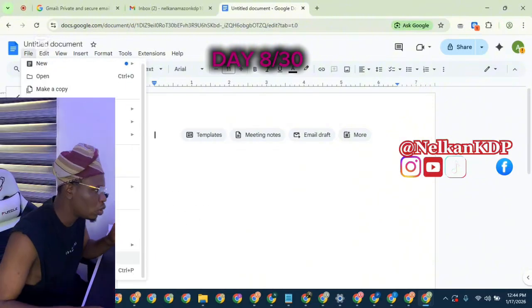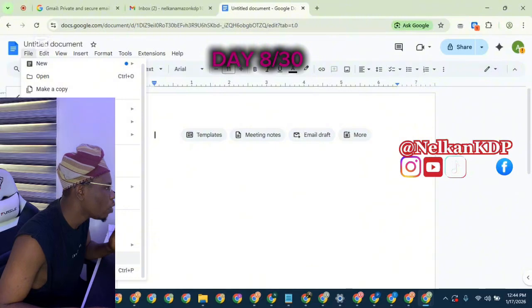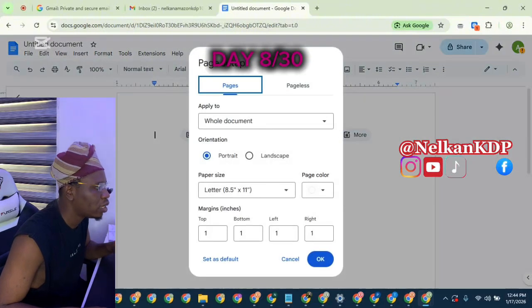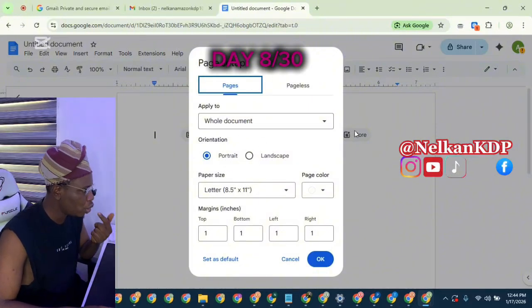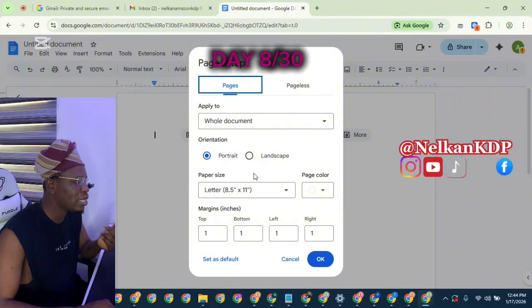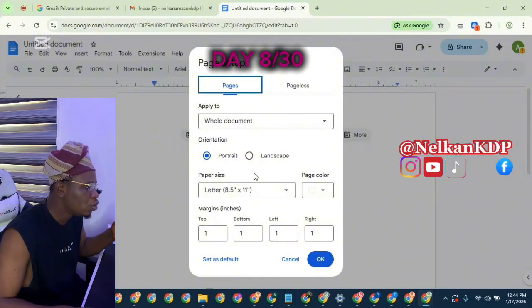All you need to do is come here, right? Come to where you have this file. Scroll down. You see page setup. Once you click on page setup, this thing will come up. As you can see, apply to all documents. Yeah. So you see this interface. You see this paper size.